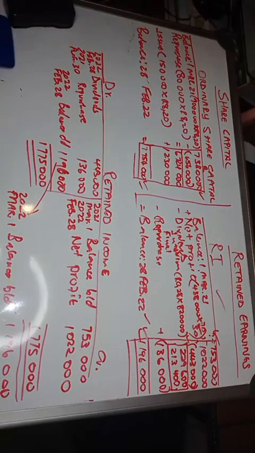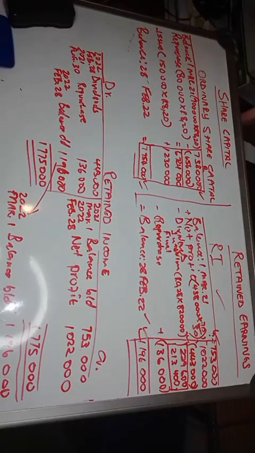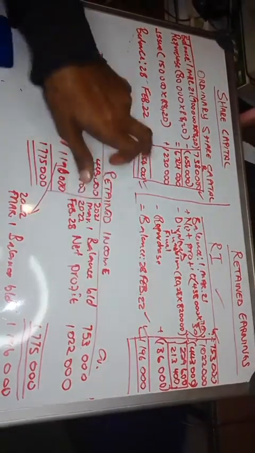And same applies when the information is given in this format. You must be able to take it to the balance sheet. Or if they want to prepare the equity section, you must be able to take closing balances.